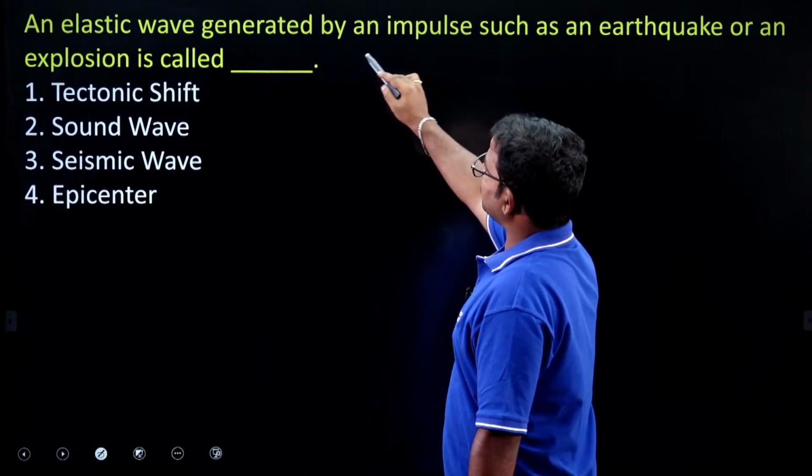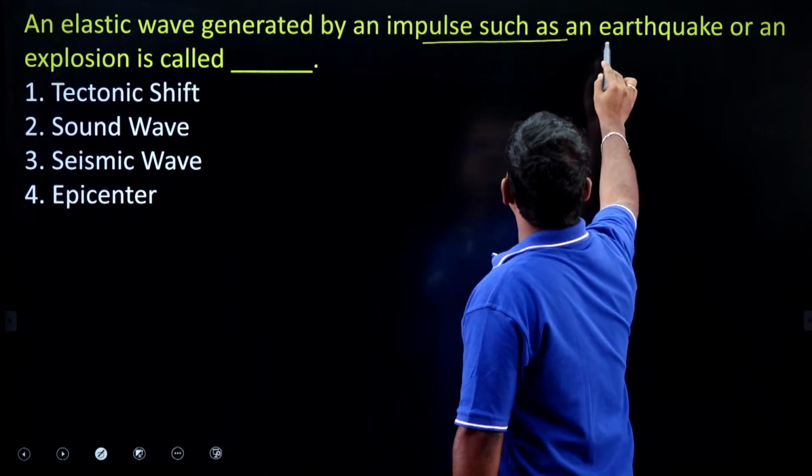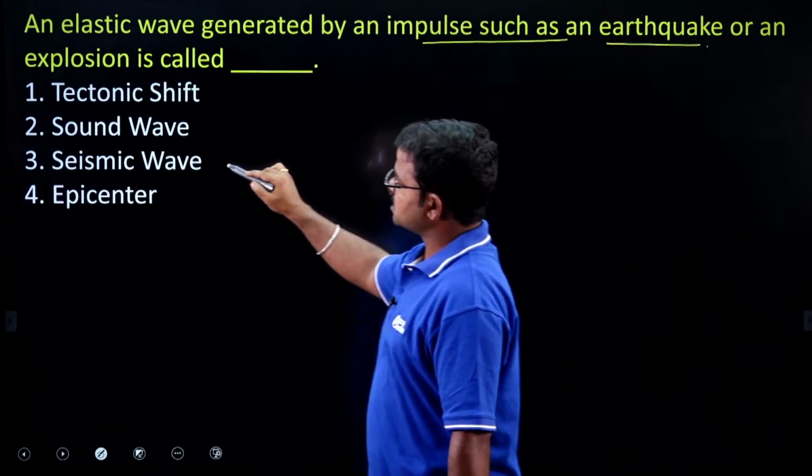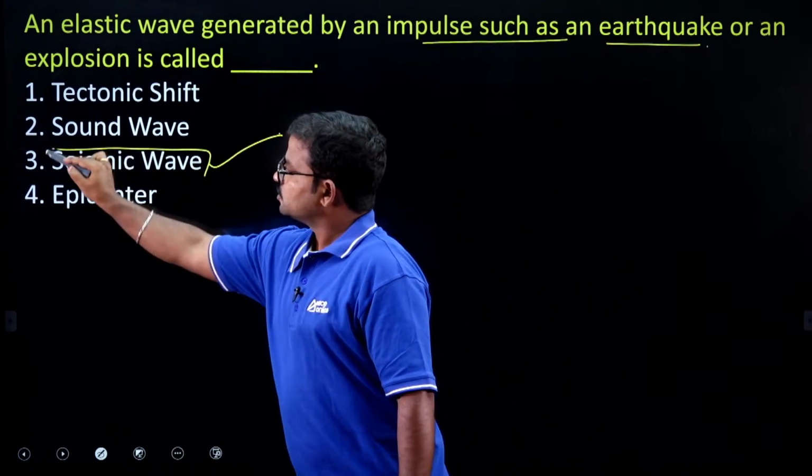An elastic wave generated by an impulse such as an earthquake is generally considered a seismic wave.